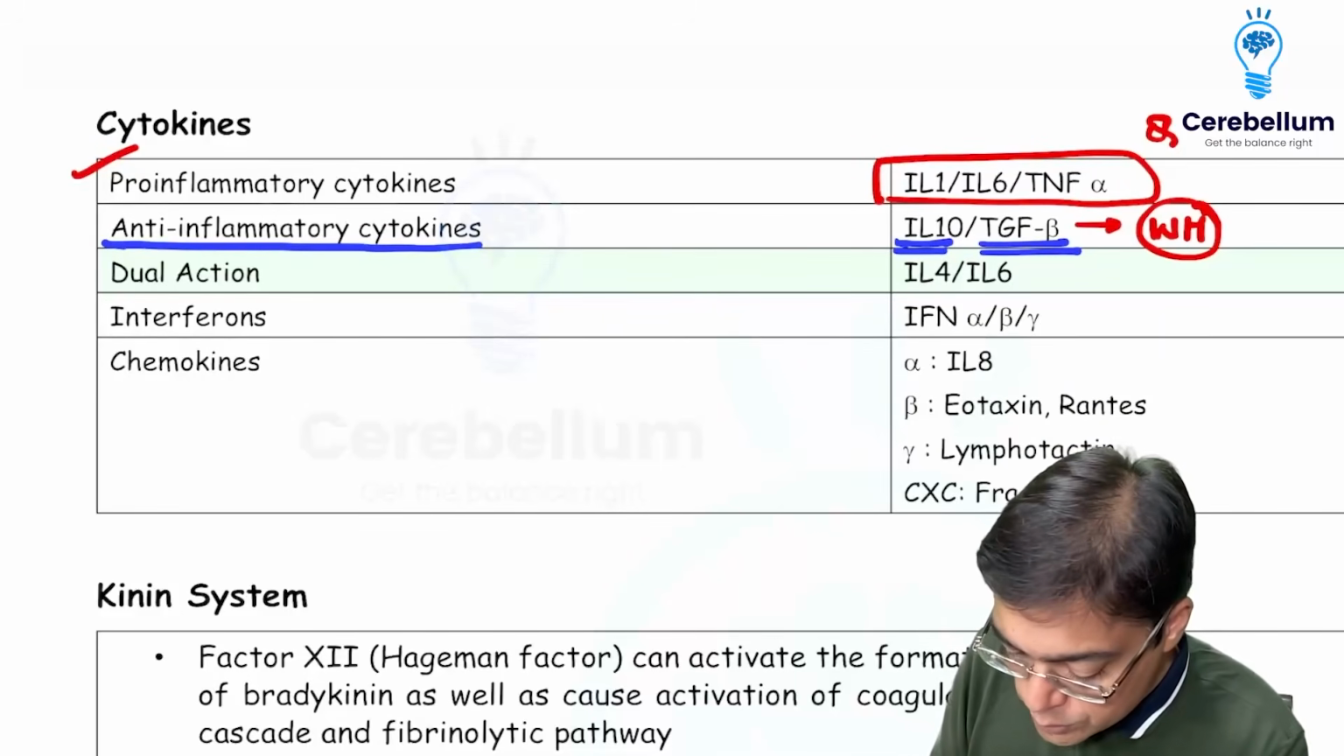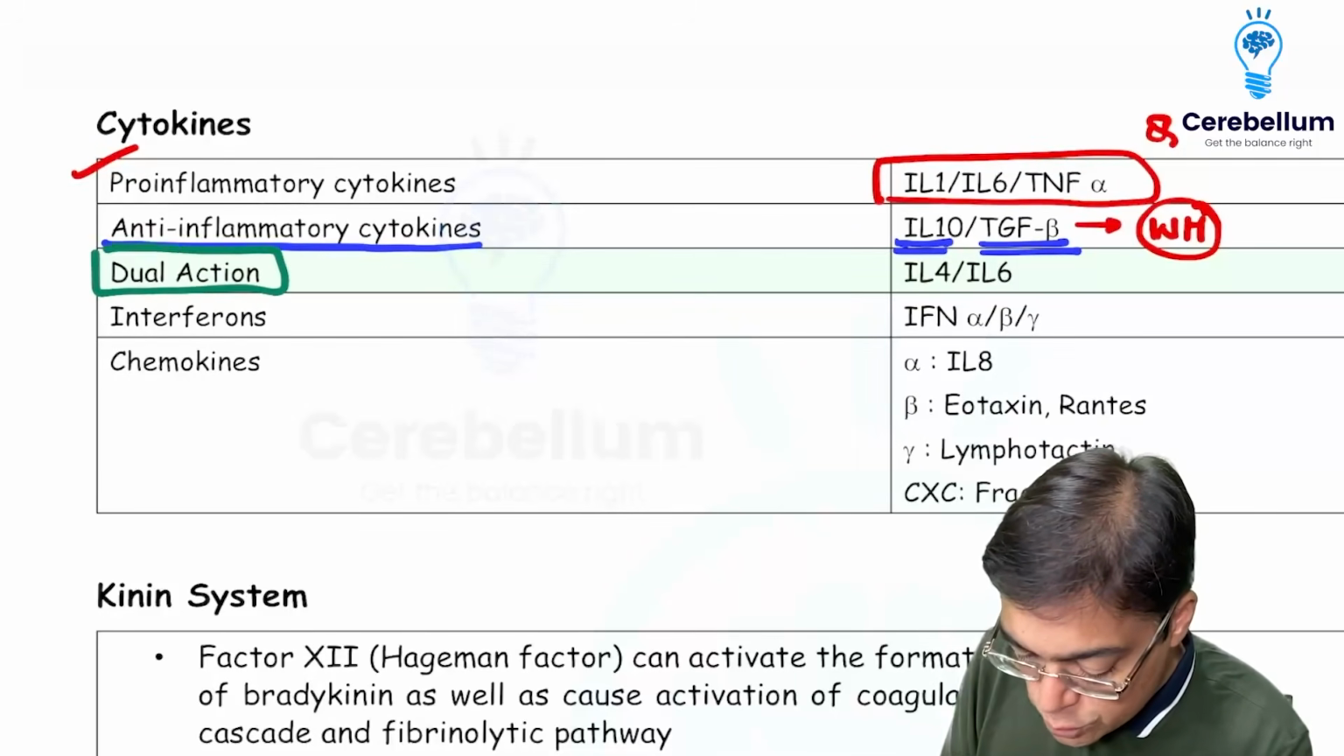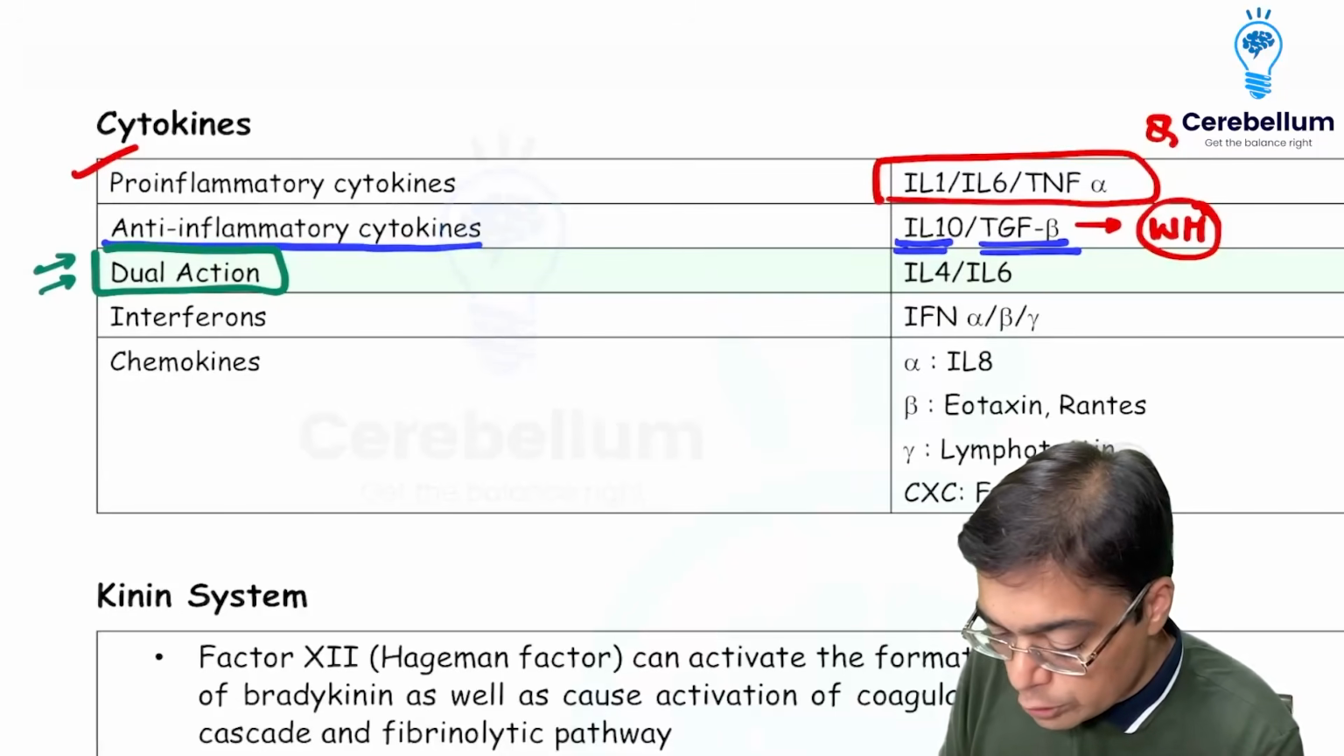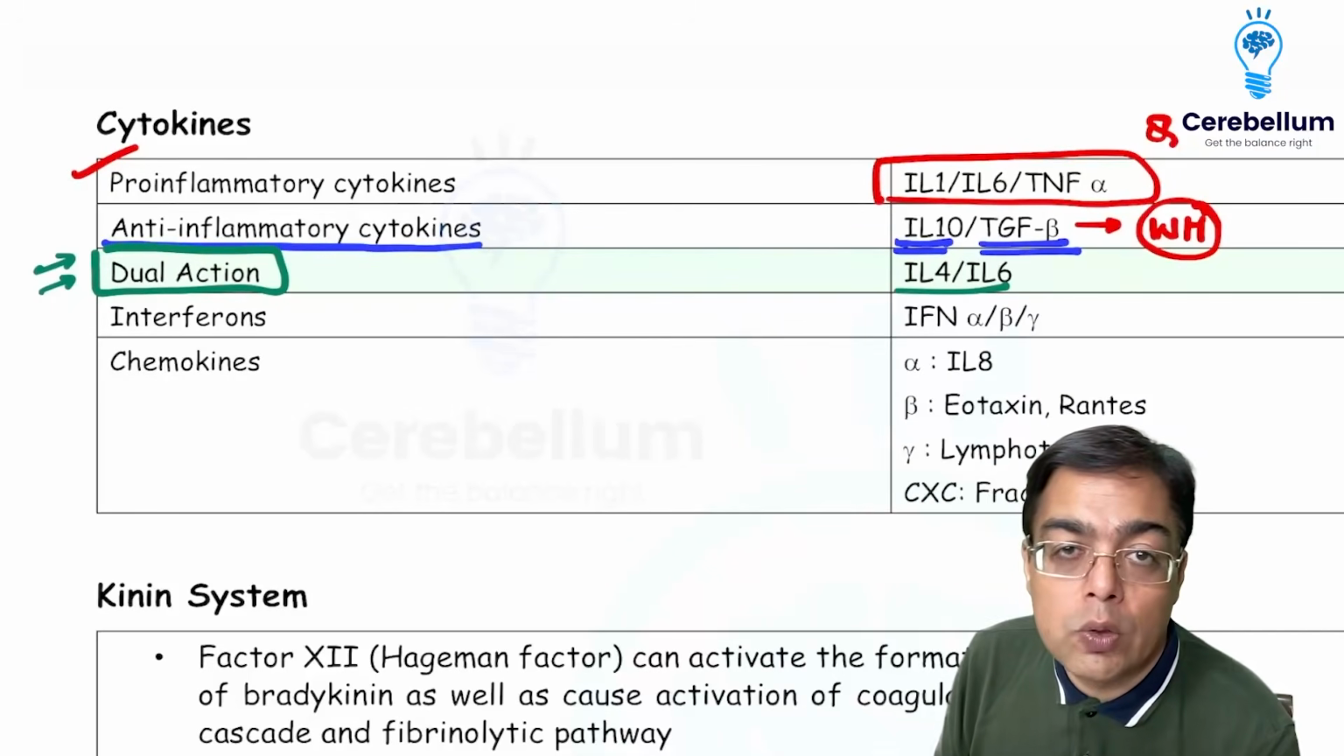The moment we think in terms of cytokines having a dual action, this used to be a favorite for the INI exam at one point of time. We are thinking in terms of interleukin 4 and interleukin 6.